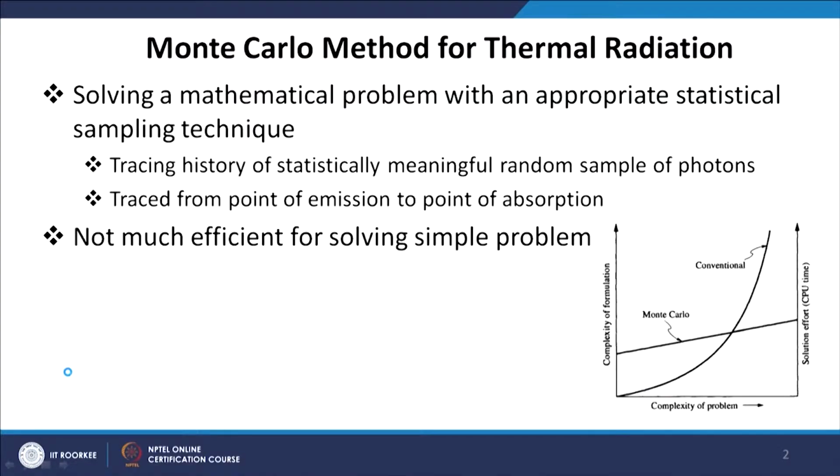It takes more time than the conventional methods, while if the problem complexity increases, the Monte Carlo method is more accurate. The effort used by the Monte Carlo method increases linearly, while the effort required to solve problem in standard conventional way increases exponentially. So, for complex problems the Monte Carlo method is a powerful tool that can give you accurate results in any complex geometry without any simplification or approximations.